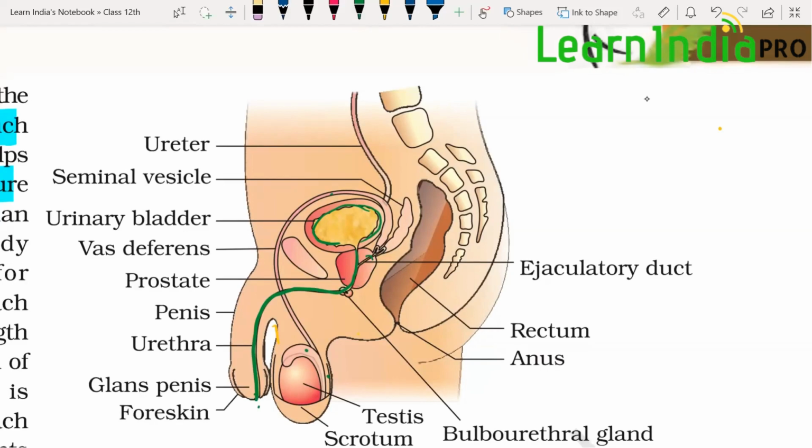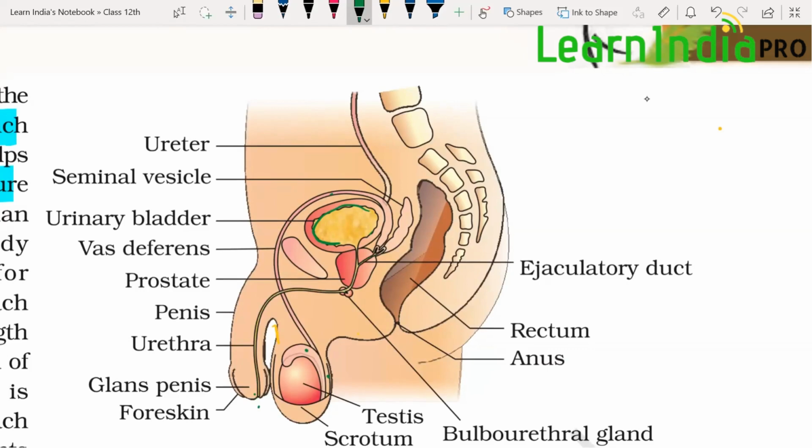Now, the initial part of the urethra is surrounded by the prostate gland, and this part is called prostatic urethra. It arises from the urinary bladder, and this part carries only the urine part because the ejaculatory duct is joining here. So it carries the urine part.